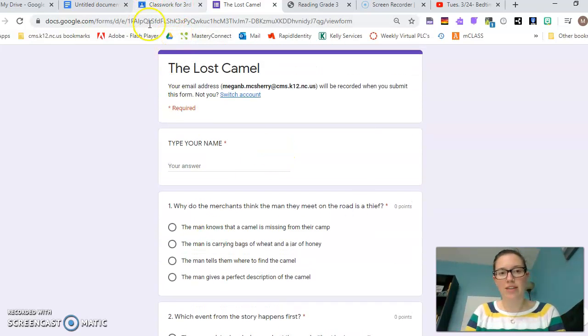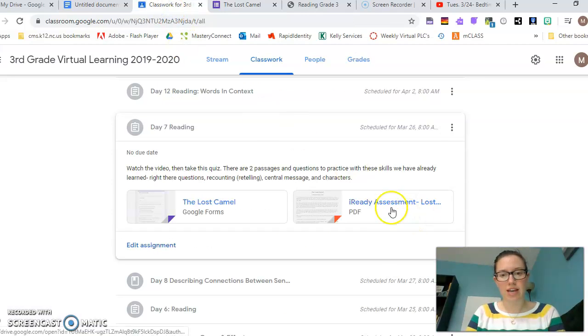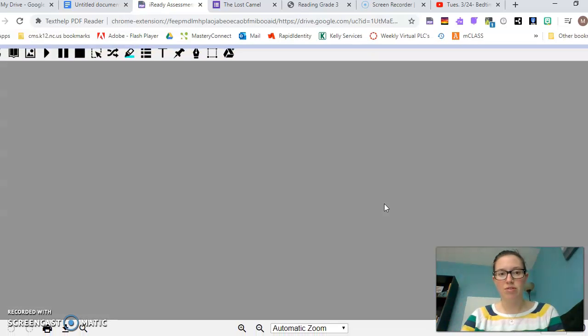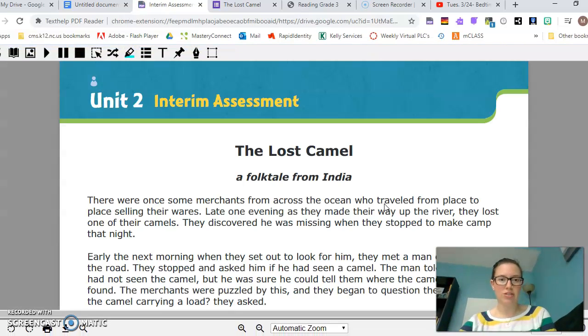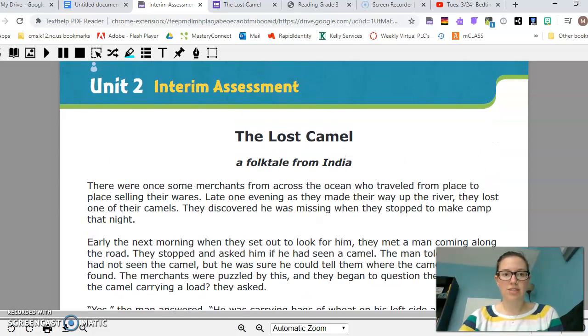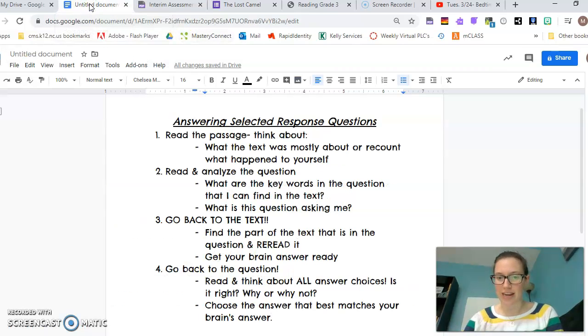And then I'm going to go back to my classwork tab, and then I'm going to pull up the assessments because again, they take up the whole screen here from your classroom. Right, and so then you have your assessment right here. So before we get started, I'm just going to go over our strategies for answering selected response questions. So that's when it's like a multiple choice, A, B, C, D.